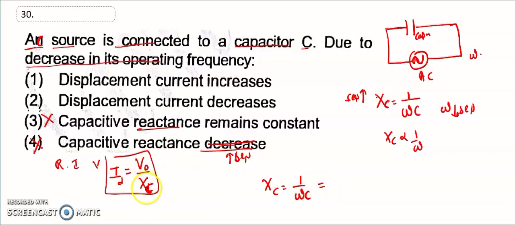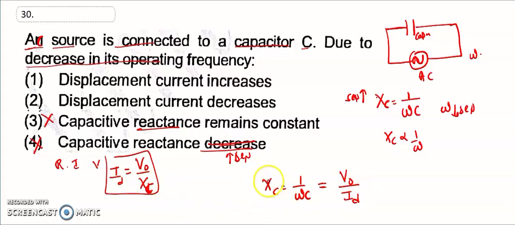Inversely, so XC is equal to V naught divided by ID.